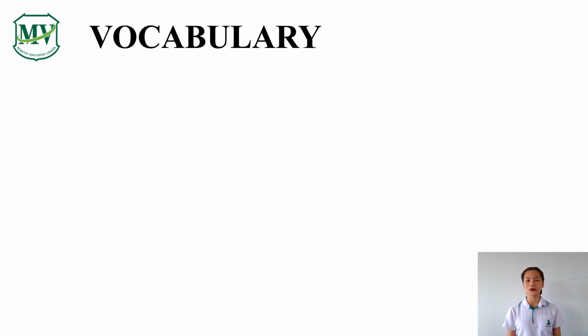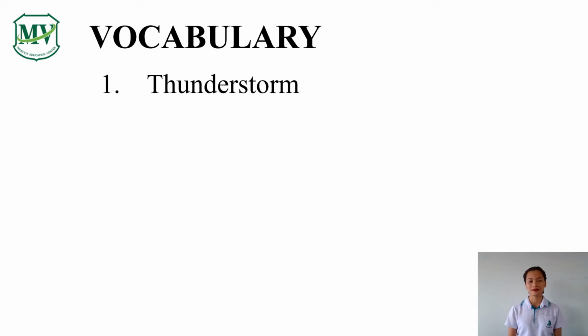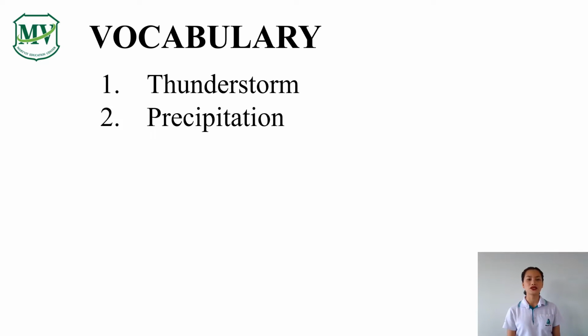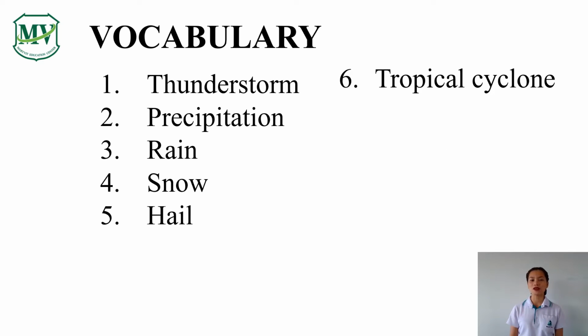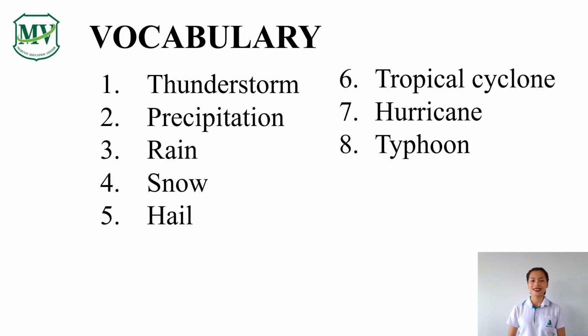Here are some important words for this lesson. Can you say them with me? Here we go. 1. Thunderstorm. 2. Precipitation. 3. Rain. 4. Snow. 5. Hail. 6. Tropical cyclone. 7. Hurricane. 8. Typhoon. 9. Tornado.